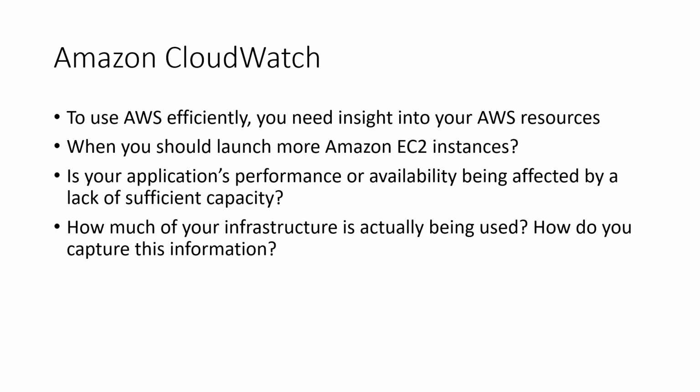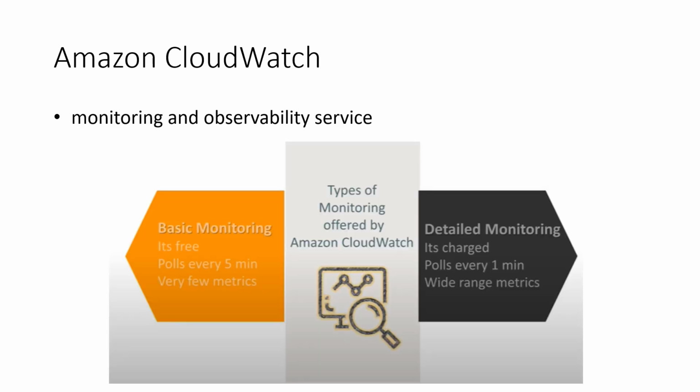There are some basic terms about CloudWatch which you need to understand to know more about it. Like we have already seen, CloudWatch is nothing but the monitoring and observability service. Now there are two types of monitoring provided by AWS CloudWatch. The first is called basic monitoring and the second is called detailed monitoring. Basic monitoring is a free service. That means it has no upfront cost. You will only be charged for whatever you have used.